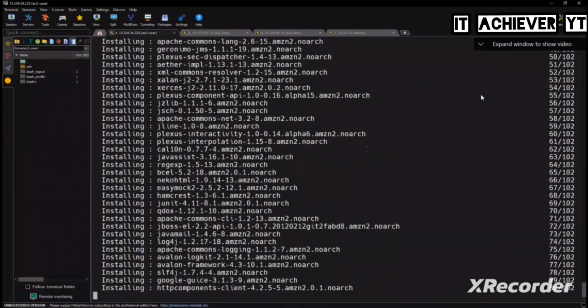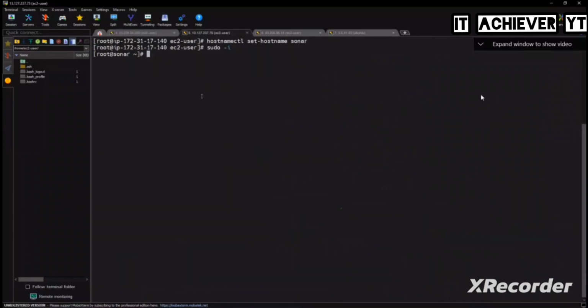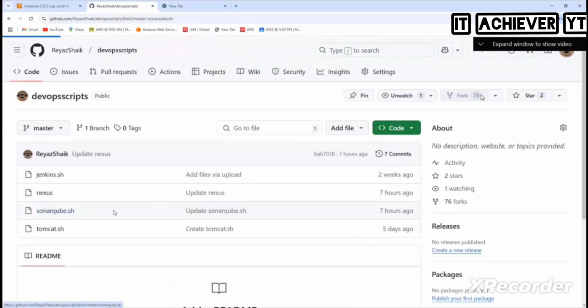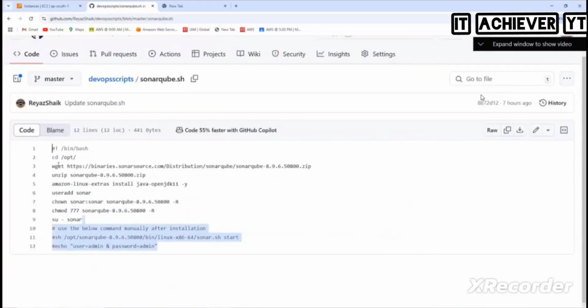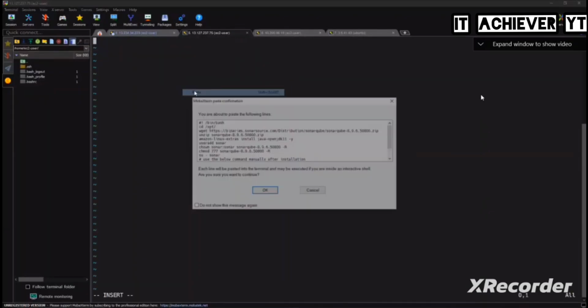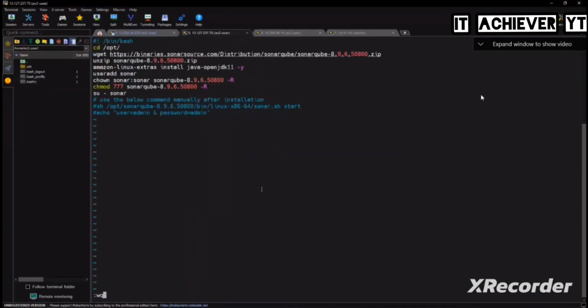Should we set up some other software also? What's the second one here? Sonar. Should we set up Sonar? We have the script already. Let's go to the script, and we have SonarQube. Go here, and Sonar. So I call it vi sonar.sh, and then paste it. And then sh sonar.sh.